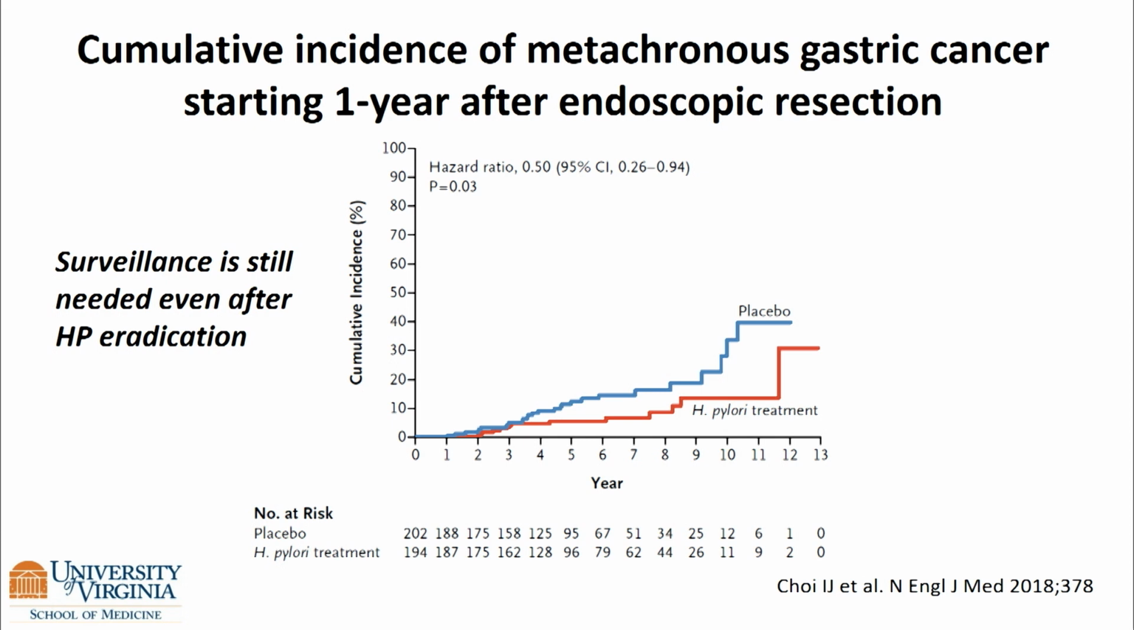This is an important and often quoted study. I usually quote it about H. pylori, but if you look at this group of patients out of Korea who had endoscopic resection of gastric cancer treated with H. pylori, we know that those treated with H. pylori did better with fewer metachronous lesions, but even if you look over time, they still have a not insignificant cumulative incidence. So in these patients, surveillance would be important.